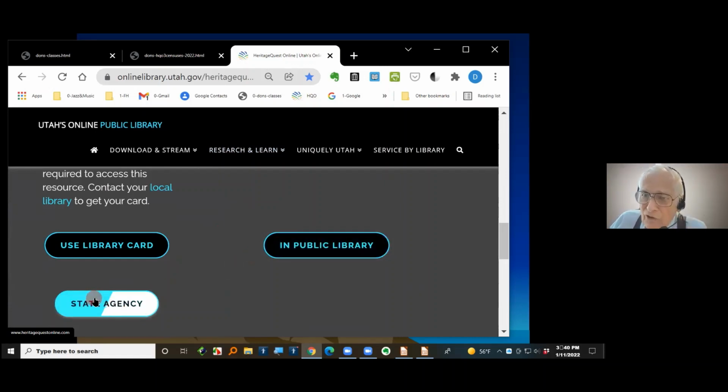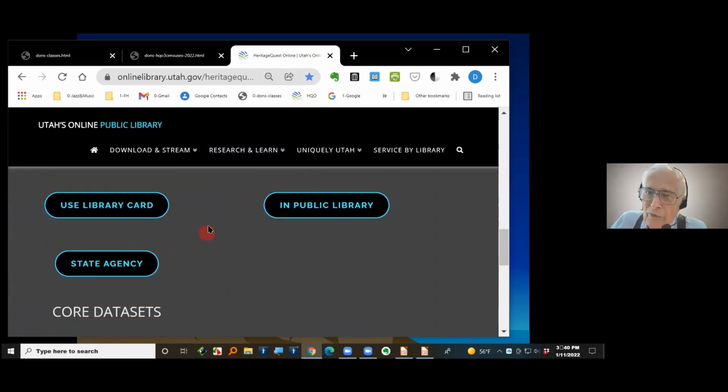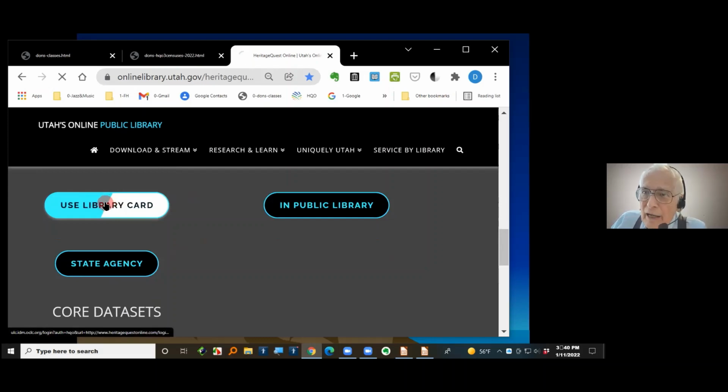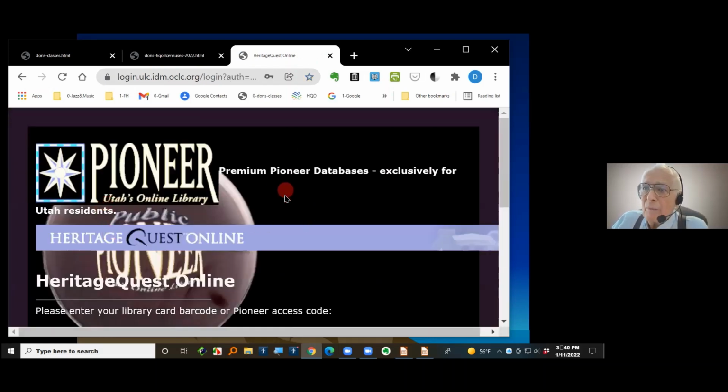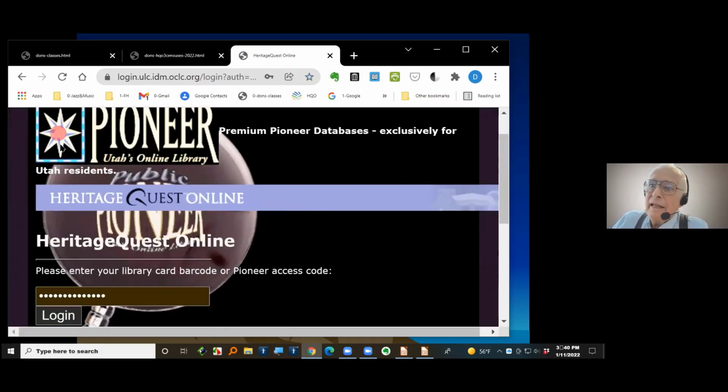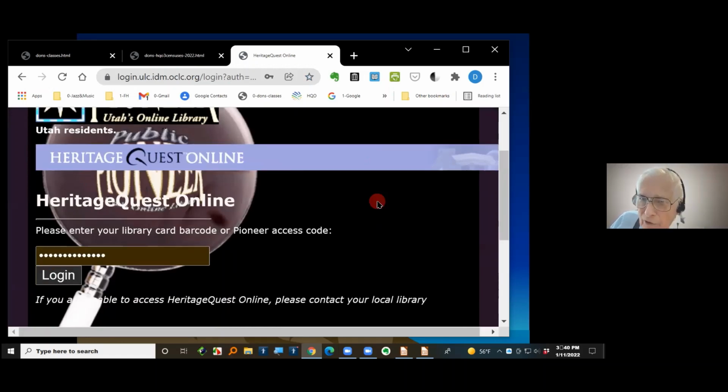And state agencies are the agencies that are involved with this. If you click on that, use a library card, it brings up this screen, which is the screen to get into it. And if you'll notice down here, it's already saved my barcode on my computer, so I don't have to type it in every time. And I've forgotten whether that's a Washington County Library card or my Provo or my Orem.